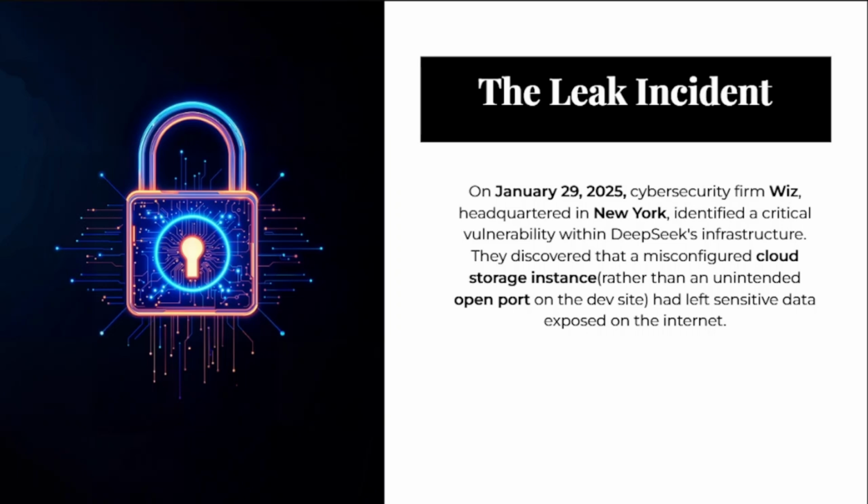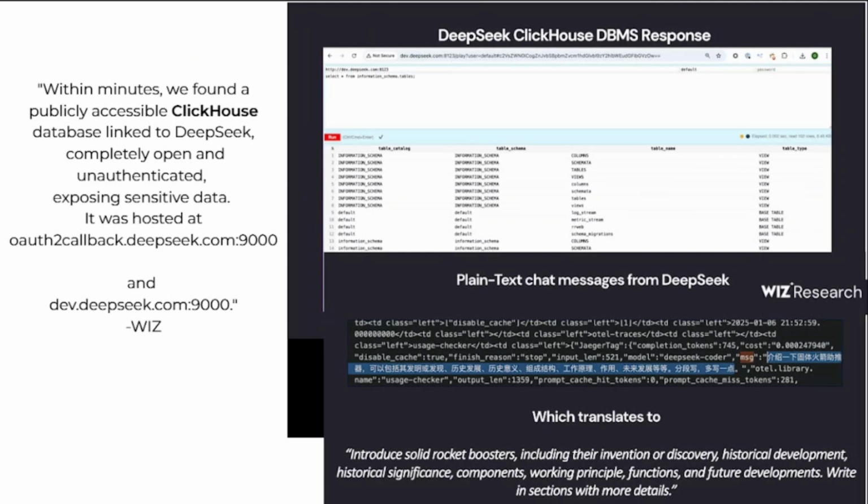Within minutes, we found a publicly accessible ClickHouse database linked to DeepSeek, completely open and unauthenticated, exposing sensitive data. It was hosted at auth2callback.deepseek.com:9000 and dev.deepseek.com:9000.